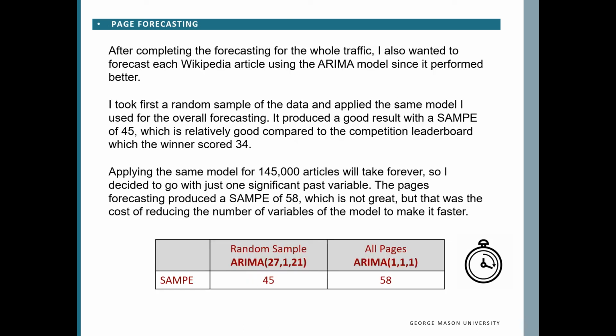After completing the forecasting for the whole traffic, I also wanted to forecast each Wikipedia article's traffic using the ARIMA model since it performed better. I took first a random sample of the data and applied the same model I used for the overall forecasting. It produced a good result with SMAPE of 45, which is relatively good compared to the competition leaderboard, where the winner scored 34. But applying the same model with all of these coefficients, all of these variables for 145,000 articles will take forever. So I decided to go with just one significant past variable. The pages forecasting produced SMAPE of 58, which is not great, but that was the cost of reducing the number of variables to make the forecasting faster.